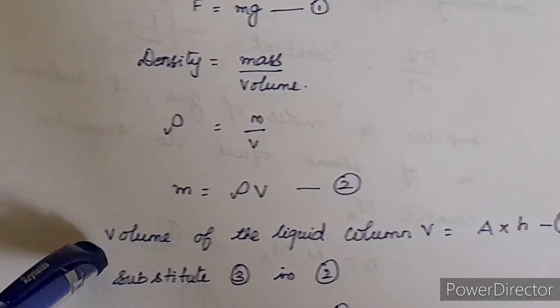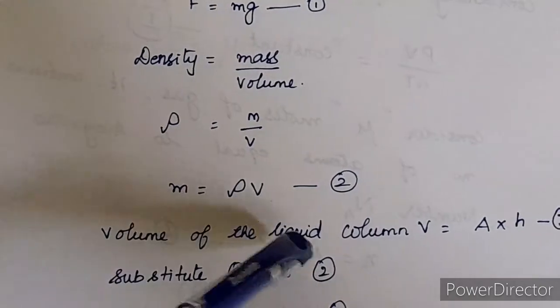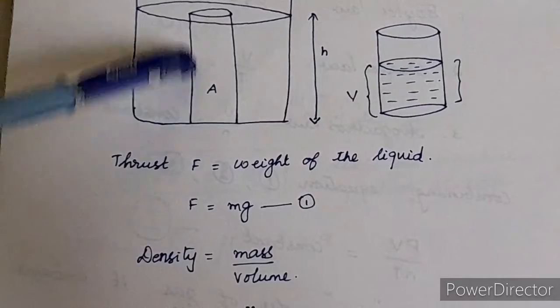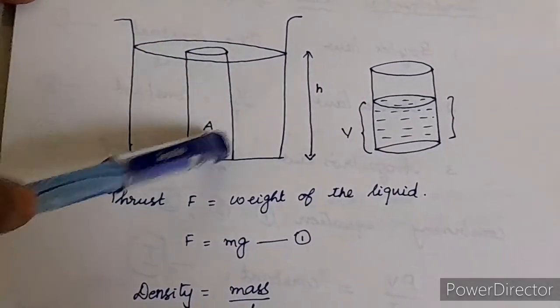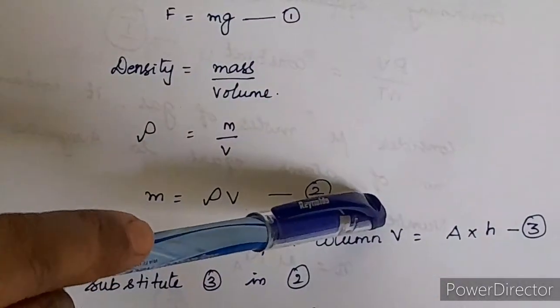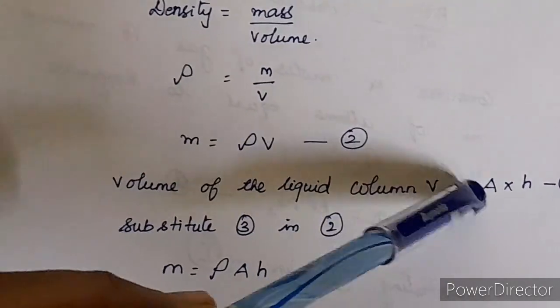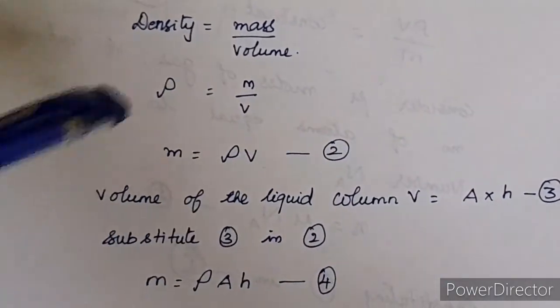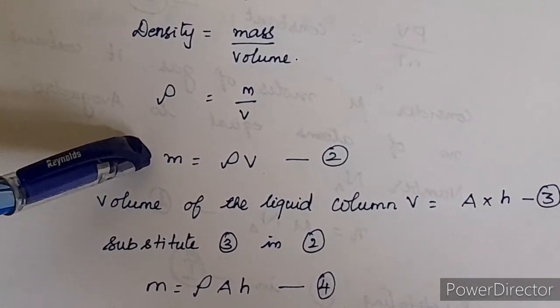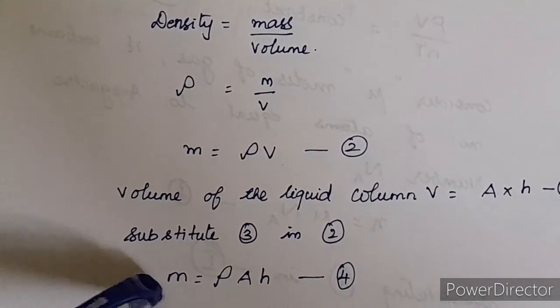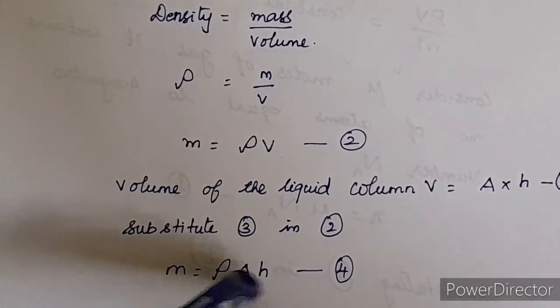Now here we are going to calculate the volume of the liquid column. The volume of the liquid column is equal to area into height. The area into the height will give you the volume of the liquid column, isn't it? So V is equal to A into H. Now I am going to substitute this V is equal to A into H in equation 2. Here we have derived m is equal to rho into V, isn't it? So m is equal to rho, instead of V, A into H.